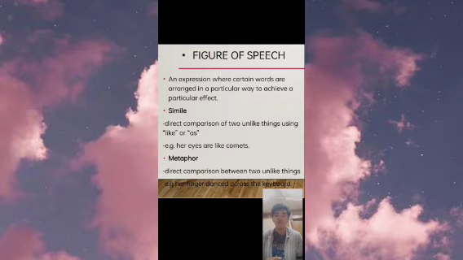What we have here is the simile. Simile is a direct comparison of two unlike things using like or as. For example, her eyes are like comets. As busy as a bee. She looks like you. And next is the metaphor. Metaphor is a direct comparison between two unlike things. For example, her fingers danced across the keyboard. Life is a highway. Her eyes were diamonds.